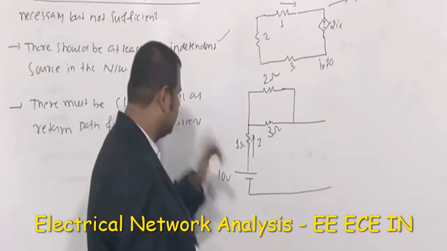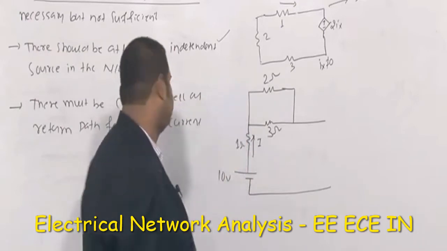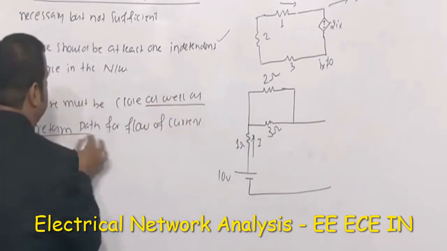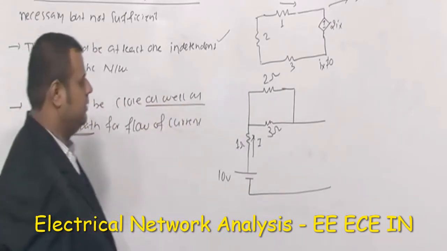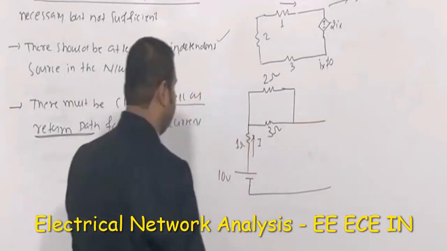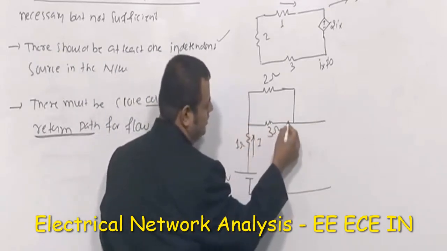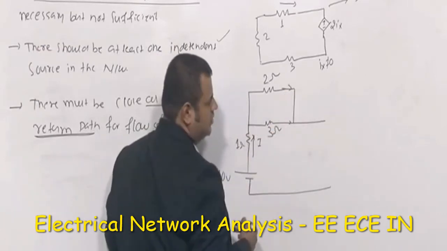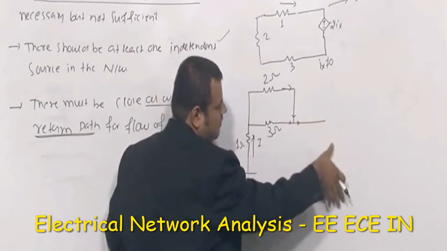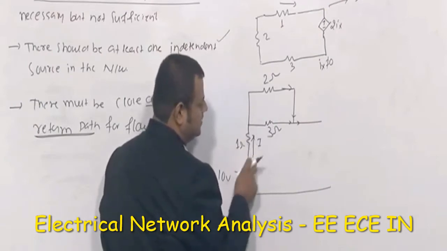You may think that current will go here, current will divide here into 2 and 3, and it will come back, but this will never happen. Remember, there must be a closed as well as a return path. That means if it is starting here, there compulsorily has to be a return path, otherwise it's not possible. Let's say I assume the current will divide here and meet here. So some amount of current will go, but the path is open here. So how can the current come back here? If some amount of current has passed, that has to come back here.